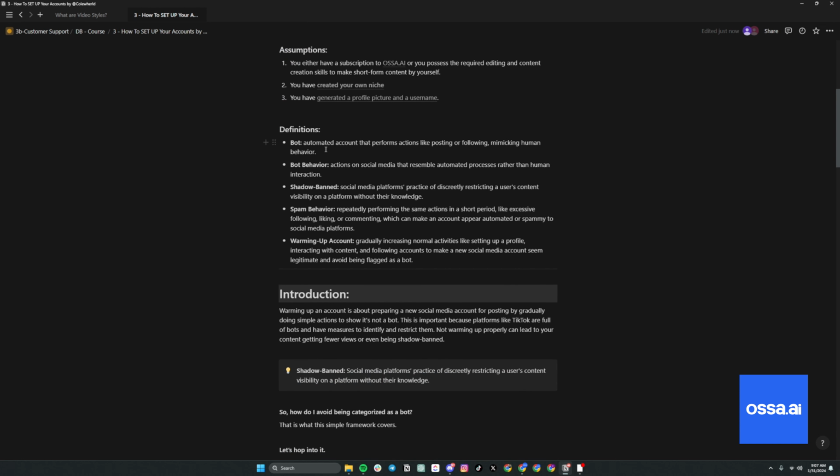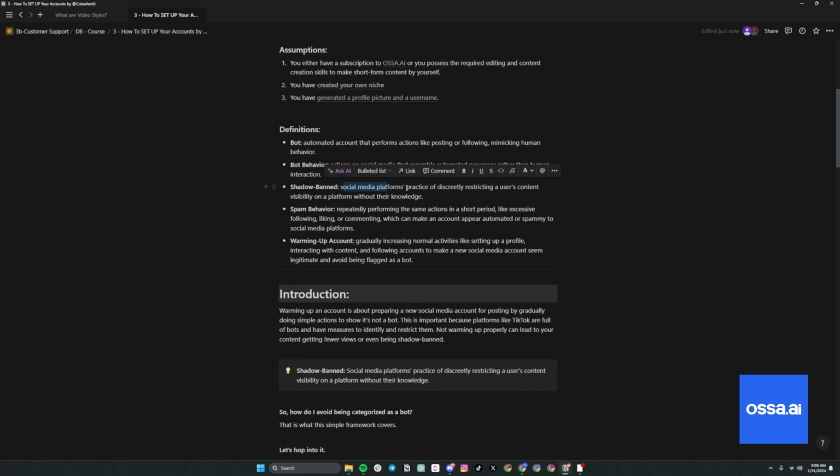What's a bot? Essentially, I know that word gets thrown around in terms of social media. It's an automated account that performs actions like posting or following and mimics human behavior. Now, these platforms have algorithms to detect whether or not you're a bot, but you can also get categorized as a bot by having bot behavior, which is actions on social media that resemble automated processes rather than human interaction. I'll show you what that looks like right now.